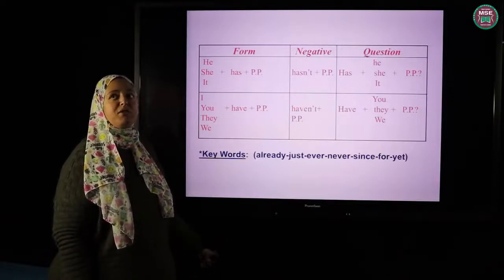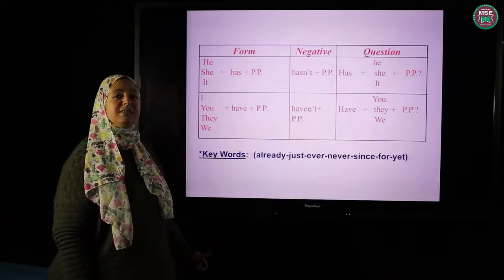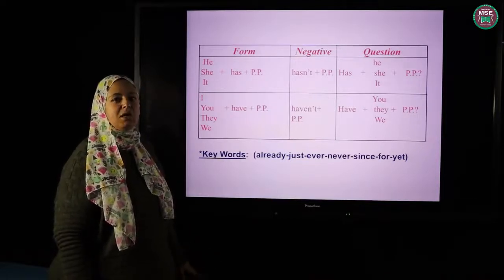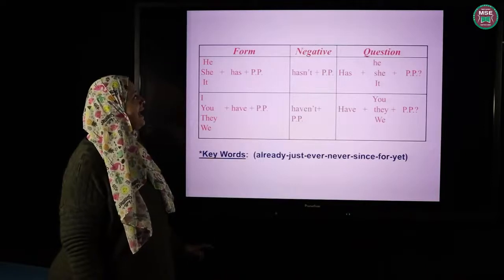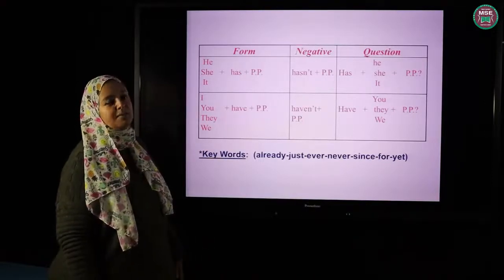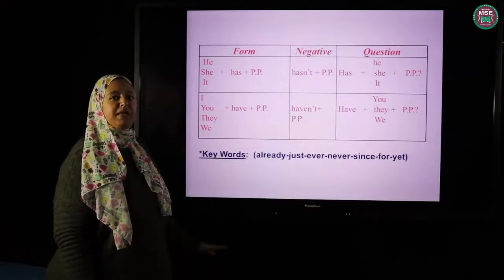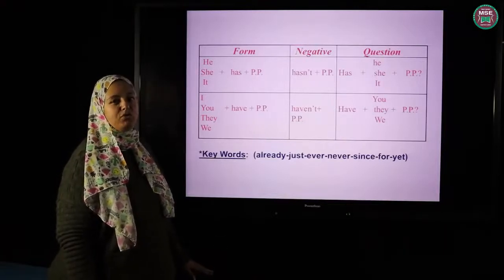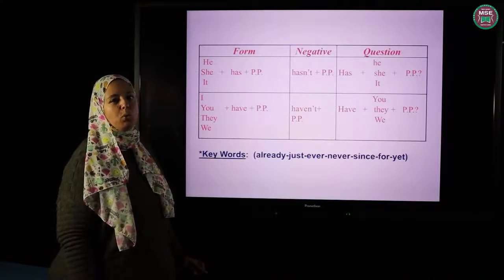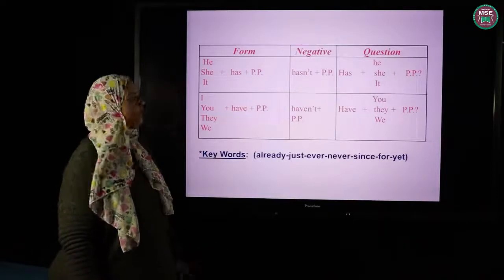Another example, the first form of do is do. The second form, did. The third form, done. So for example, I say, he has done. She has gone. Some verbs have only two forms, such as the verb buy. I say, he has bought. So the third form of buy is the same as the second form.